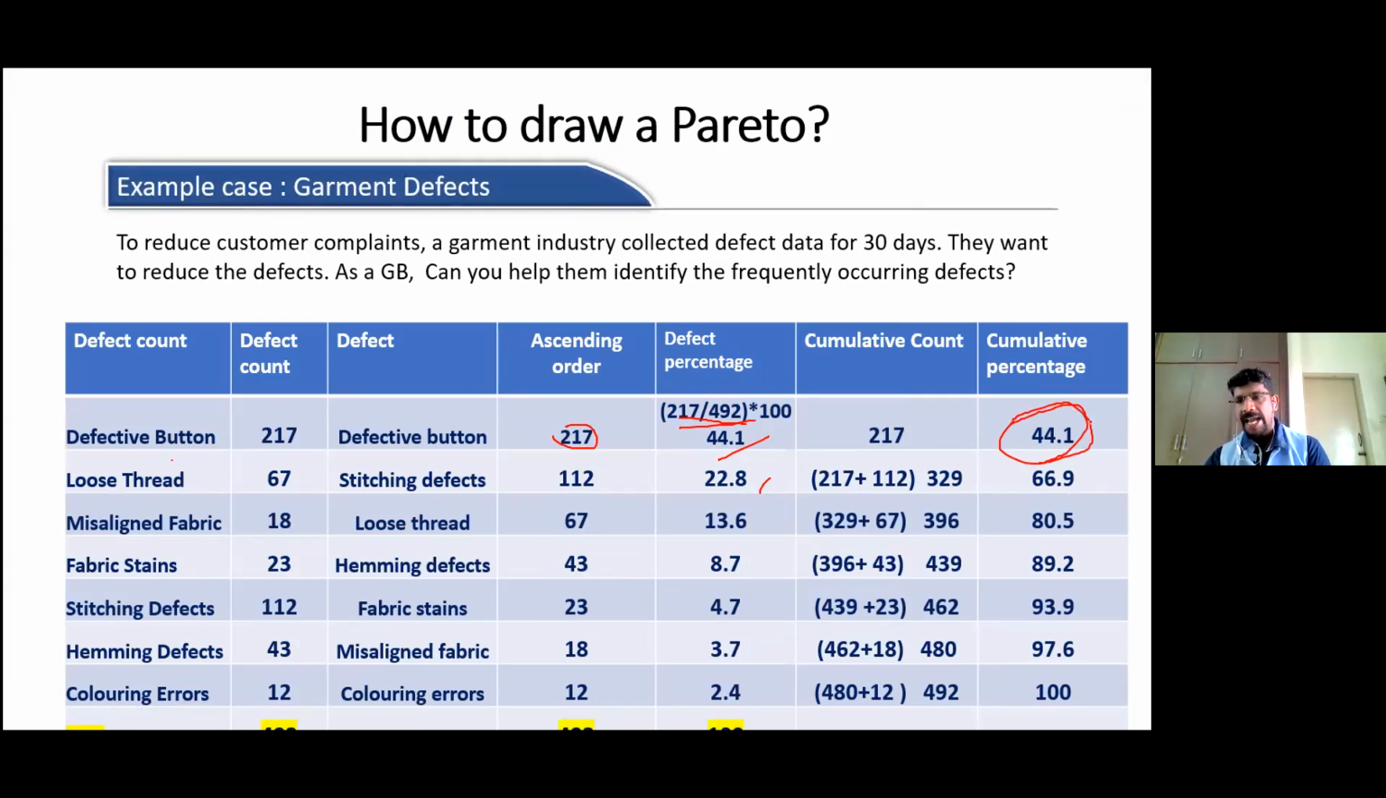Then what I do is add the next percentage, that is the stitching defects, which has 22.8. So 44.1 plus 22.8 is 66.9. The second cumulative percentage is 66.9. Then 66.9 plus 13.6 gives 80.5. Then 80.5 plus 8.7, 89.2. Then 89.2 plus 4.7 gives 93.9. 93.9 plus 3.7. So, are you able to understand now?